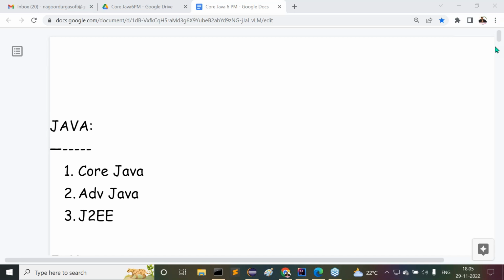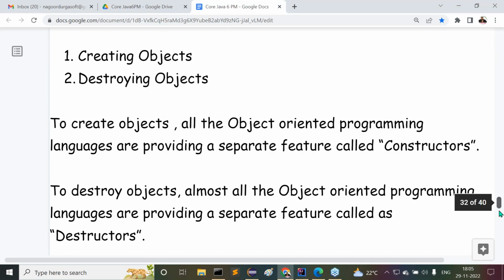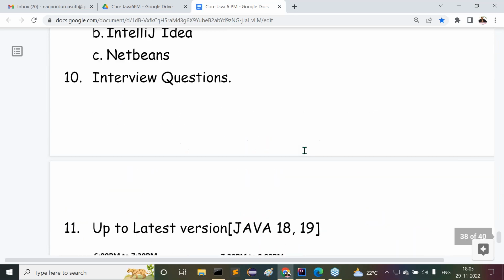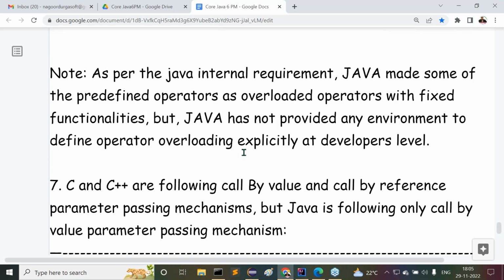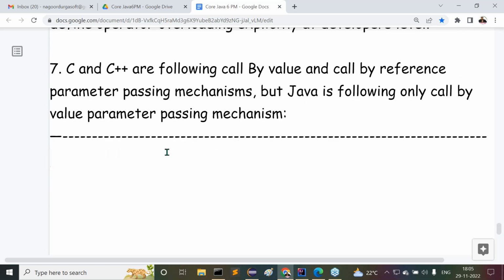I think we are discussing the differences between Java and others. Almost all we completed. How many points did we complete? Nearly 6 points. Guys, now tell me, what are the 6 points we understood up to now?